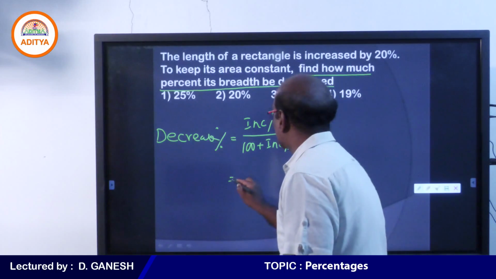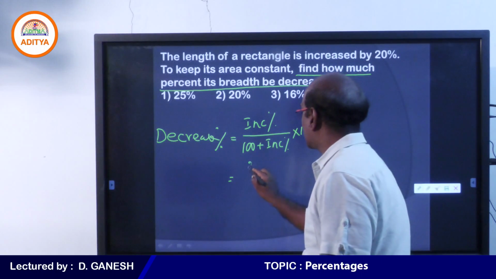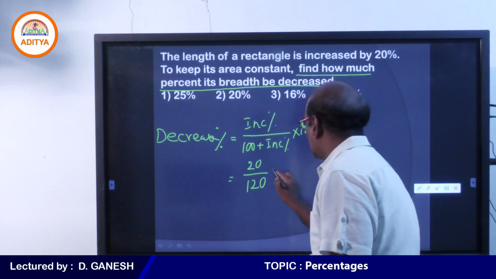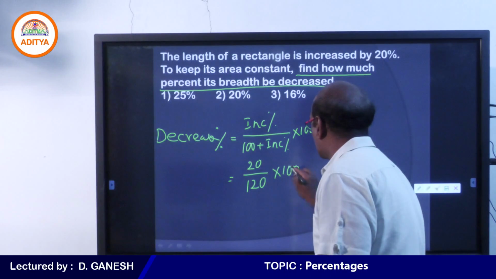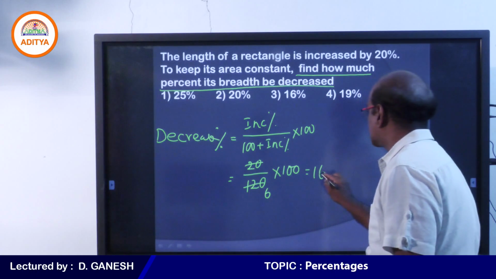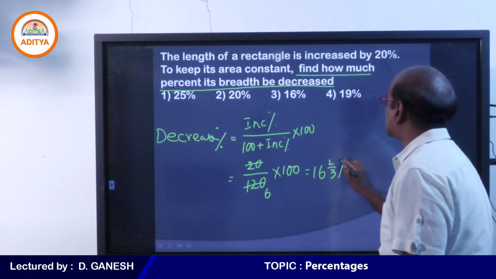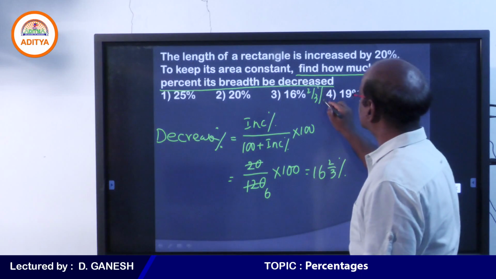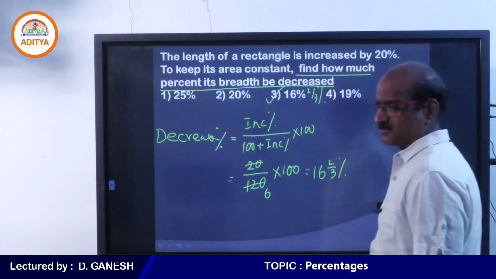Tell me in this case what is the increase, how much percent? 20. So 20 by 100 plus 20, 120. 20 by 120 into 100. 20 cancels for 6 times. Therefore your answer is 16 2 by 3%. Therefore your answer is the third option.